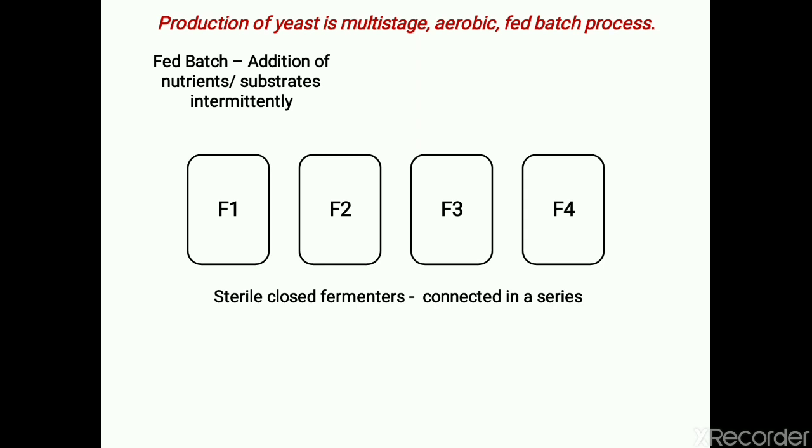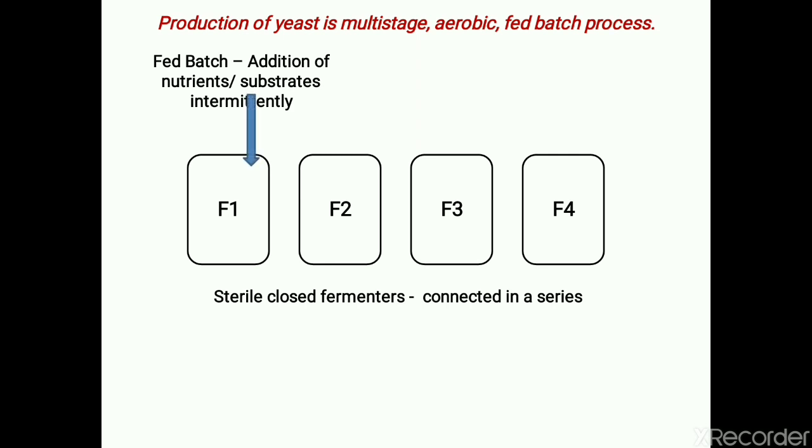As the name indicates, it is a fed batch process. We have learned about batch fermentation and continuous fermentation, and the fed batch comes after the batch fermentation. The simplest meaning of fed batch is that we have to feed a batch fermenter. That's why it is called fed batch. That means there is intermittent addition of fresh nutrient medium or substrate. Intermittent means after a periodic interval there is addition of fresh medium.